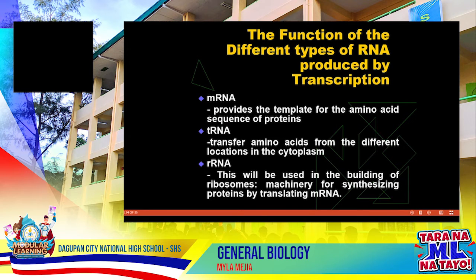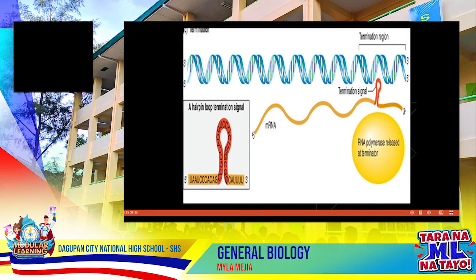Now, what are the different functions of the types of RNA produced by transcription? mRNA provides the template for the amino acid sequence of protein. tRNA transfers amino acids to different locations in the cytoplasm. And rRNA is used for binding ribosomes, the machinery for synthesizing proteins in translating mRNA. As we can see, the red structure there, which is like a hairpin loop, indicates that termination has already been done.